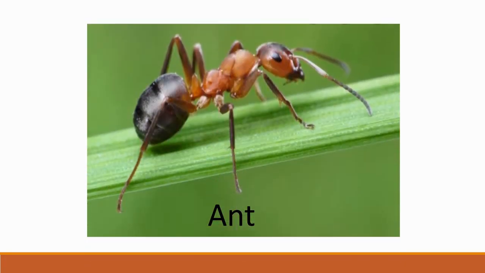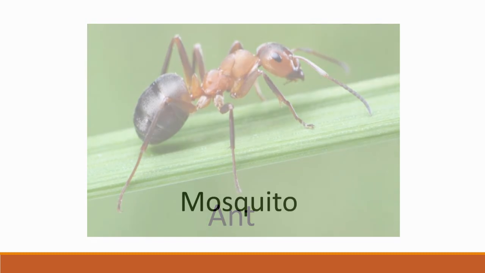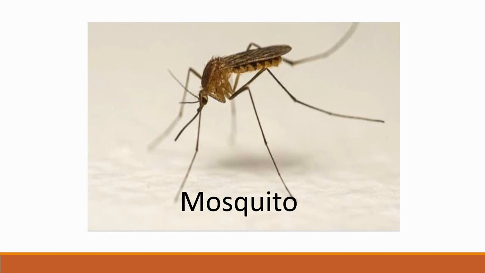This insect is also known to you. Sometimes we see black in color and sometimes red in color. This is an ant. I will give you a hint. Because of this insect, we suffer from malaria. Can you guess which insect is this? Very good. This is a mosquito.